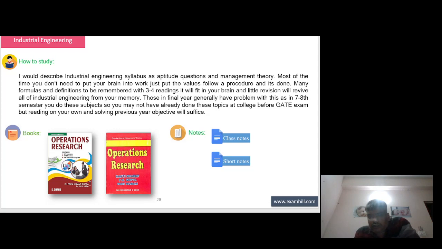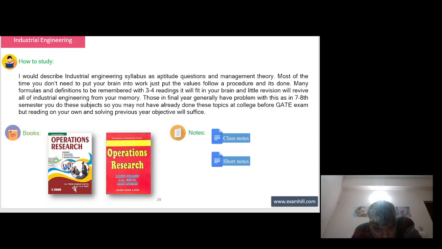Those in final year generally have a problem with this, as in the 7th-8th semester you do these subjects, so you may not have already done the topic at college before the GATE exam. But reading on your own and solving previous year objective questions will suffice. This is Operation Research by Yash Chand.